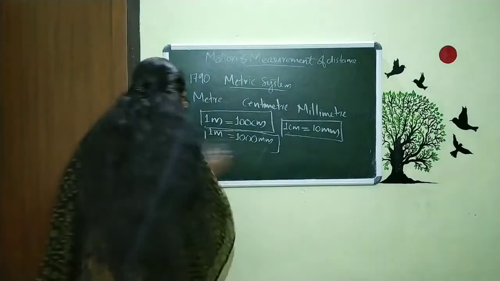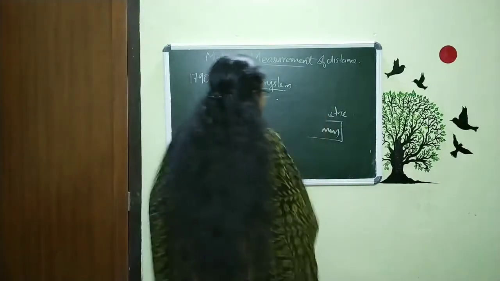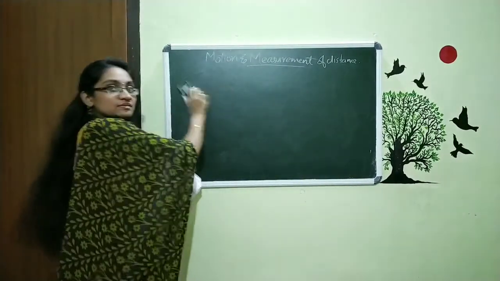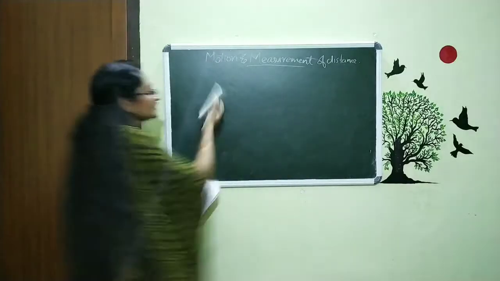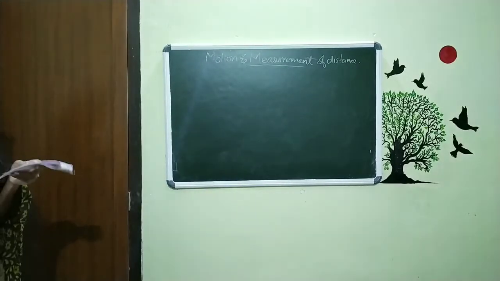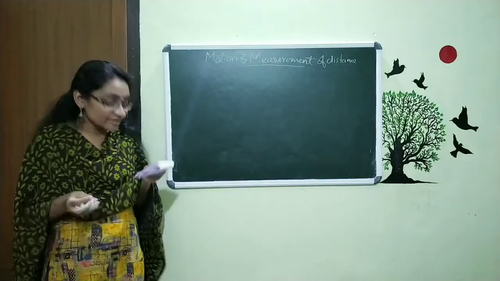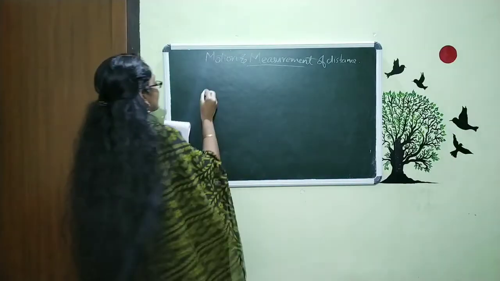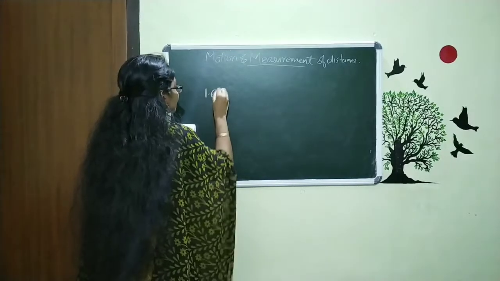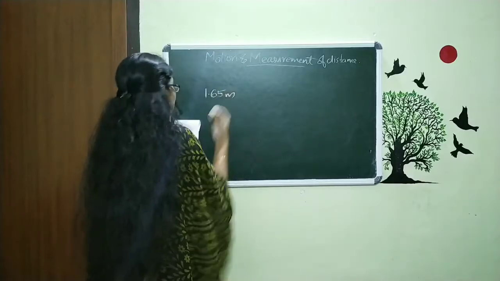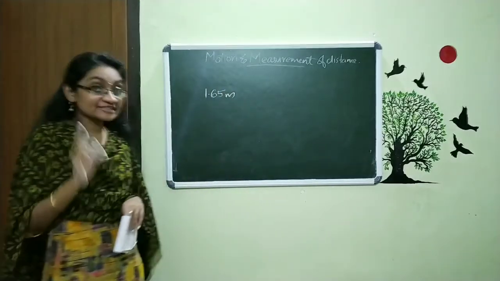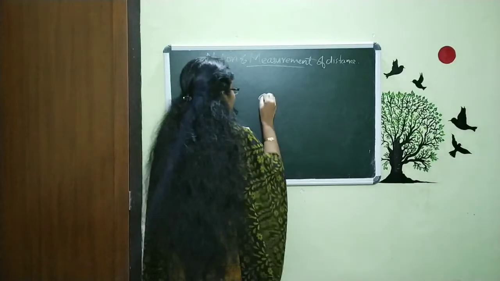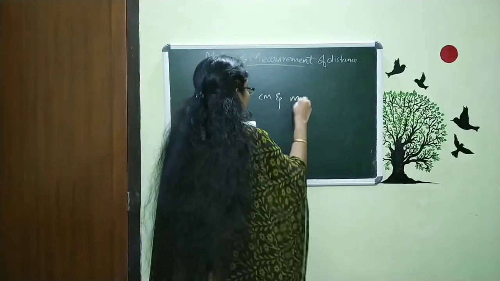And in this region we have one simple question, and then we will conclude this. The question is this: the height of a person is 1.65 meter. We want to express this in centimeter and millimeter.